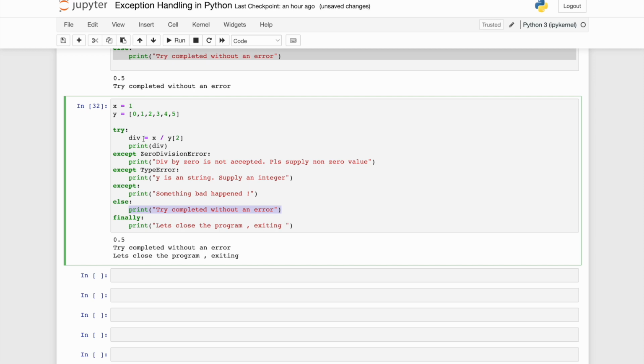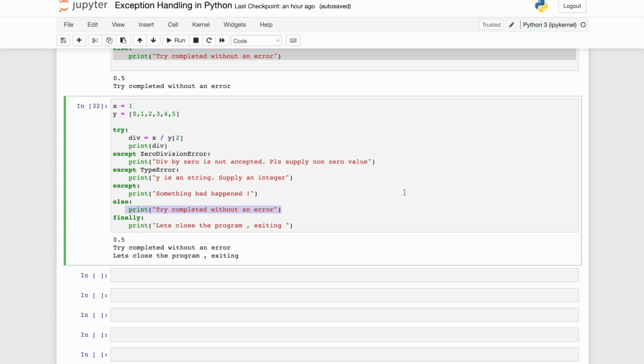You already validate x and y, and if nothing happened and the try block executed successfully, then you also want to, let's say, calculate the circumference or area of a triangle. You want to calculate that in the else block over here. So friends, I think it is clear why else and finally are being used.